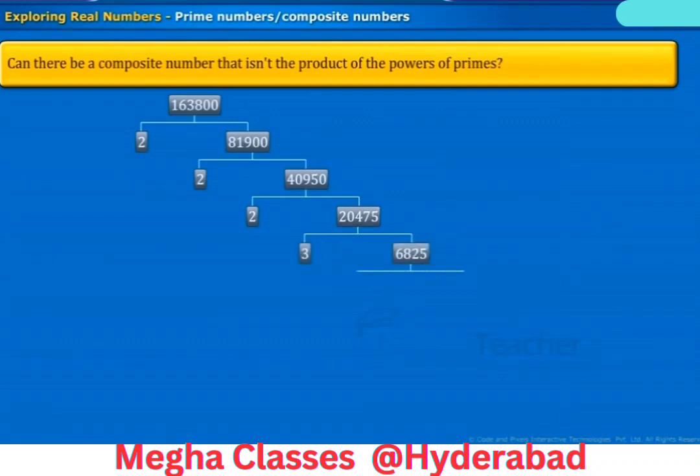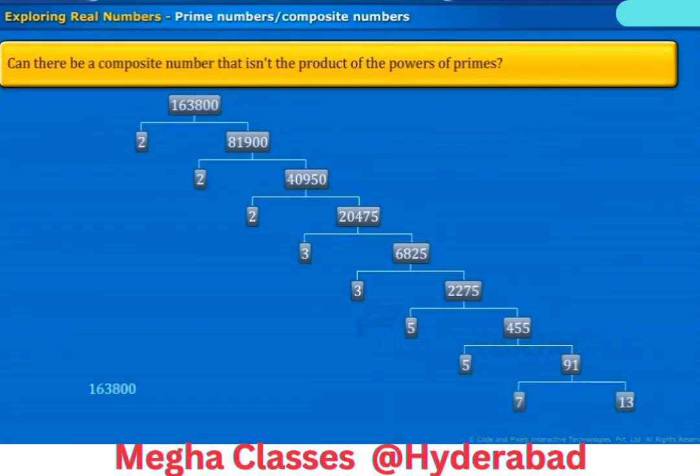6825 can be written as 3 into 2275. 2275 can be written as 5 into 455. 455 can be written as 5 into 91. And 91 can be written as 7 into 13. Here is the factorization of 163800 as shown. Therefore, when we write the above terms as a product of powers of primes, we obtain as shown.